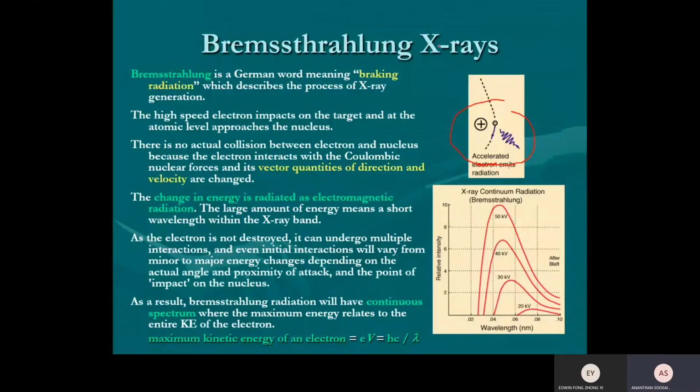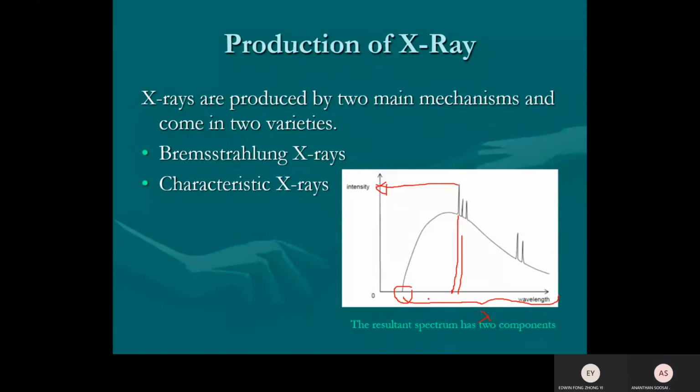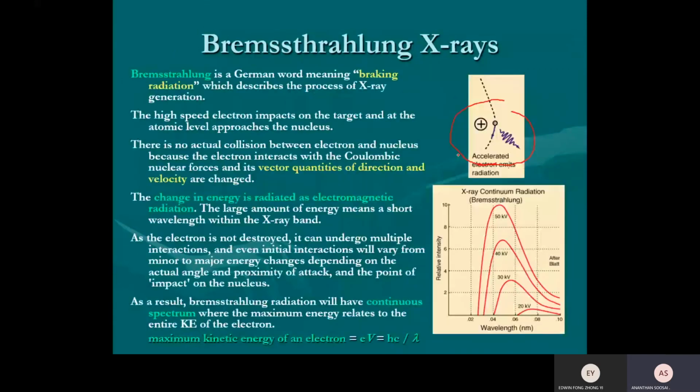So to explain why it has a range of wavelength, first you have to say that the charged particle accelerates and emits radiation. That's the M1 mark. If you never say that, you won't get any marks for the explanations after.